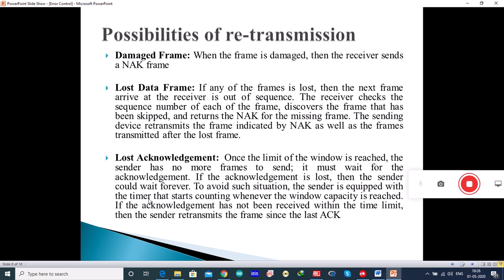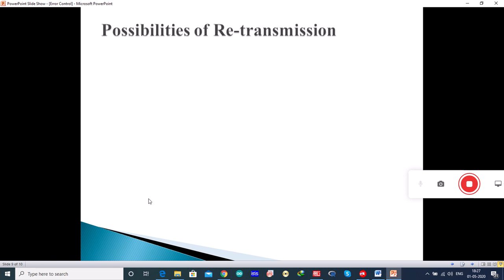Lost acknowledgement: the sender can send as many frames as the window allows before waiting for any acknowledgement. Once the limit of the window is reached, the sender has no more frames to send. It must wait for the acknowledgement from the receiver. If the acknowledgement is lost, then the sender would wait forever. To avoid such a situation, the sender is equipped with a timer that starts counting whenever the window capacity is reached. If the acknowledgement has not been received within the time limit, the sender retransmits the frames since the last ACK. Let us see the technique of retransmission.